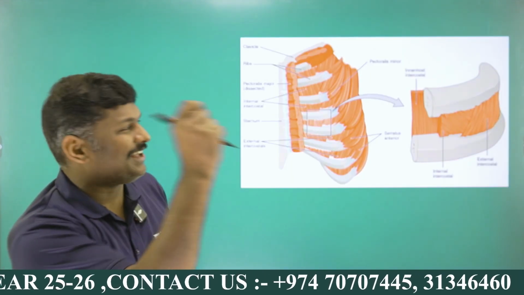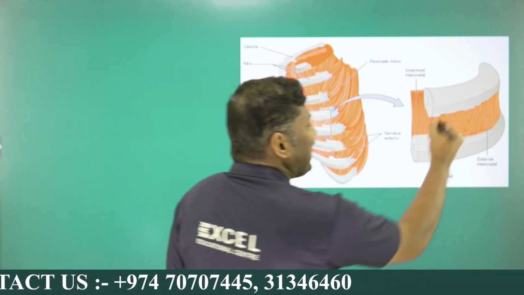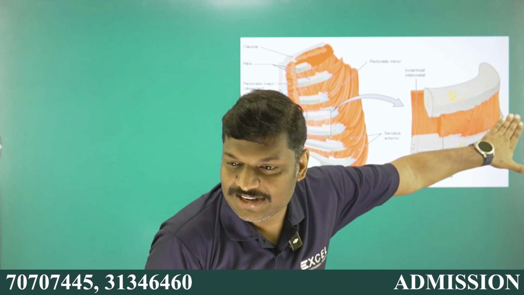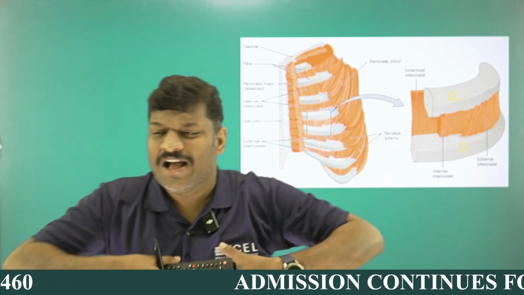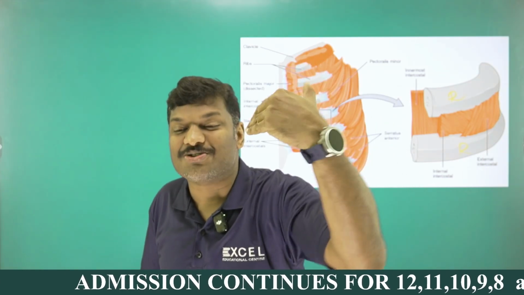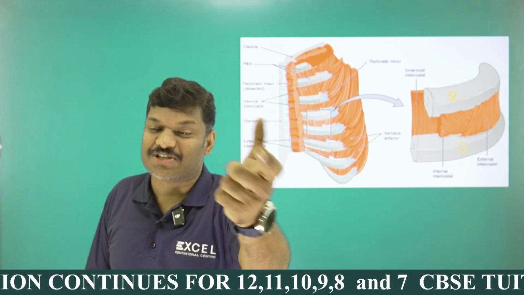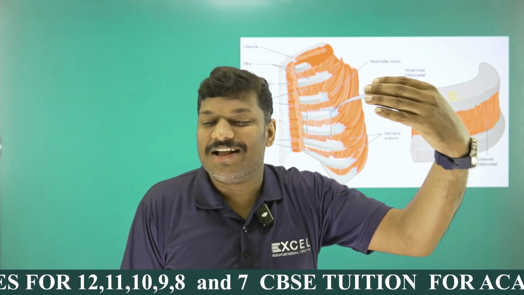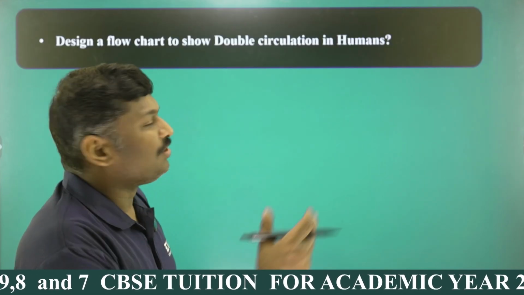Here, to get a clear-cut idea, I'm showing a diagram. The white color region is nothing but the ribs. This is a rib, and this is also a rib. In between the two ribs, you can see a colored region. What is that? That is the intercostal muscle. The lung region is not only the rib cage; in between the ribs you can see intercostal muscles, and they are of two types: external intercostal and internal intercostal. That will give you a clear-cut idea about how the ribs are lifting upwards as well as downwards, my dear students. Okay, so that's about the topic.